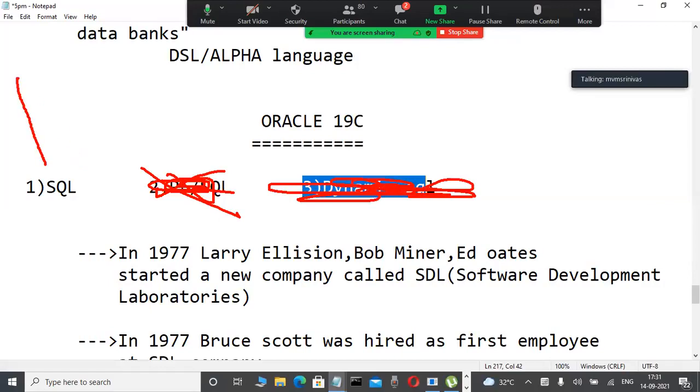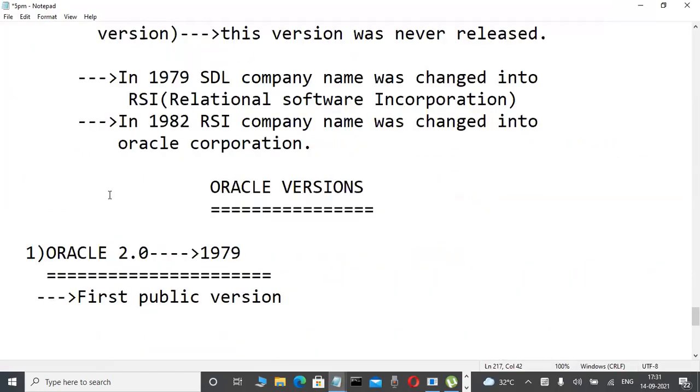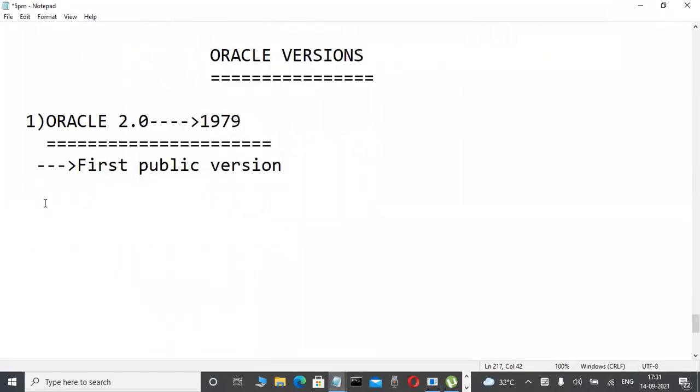Only basic SQL language was available, because it was the initial stage. That's why this first public version has only basic SQL functionality.